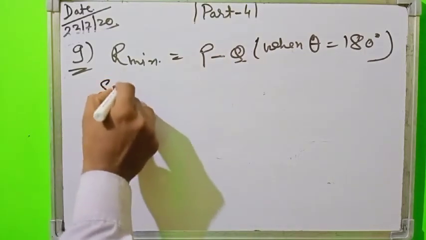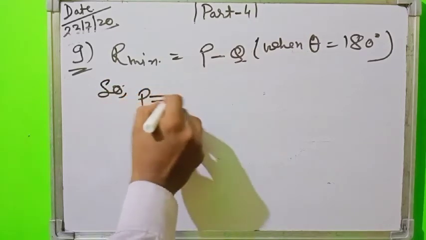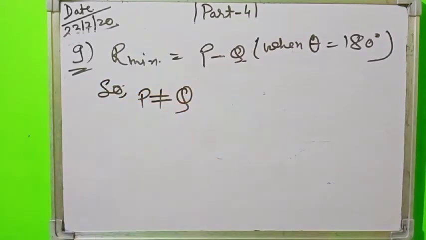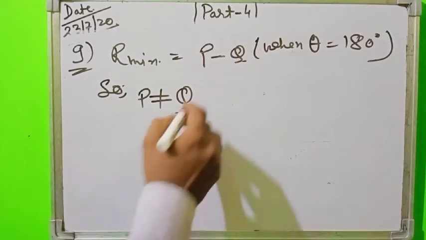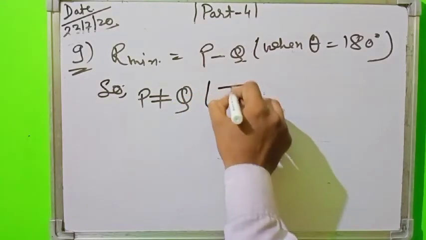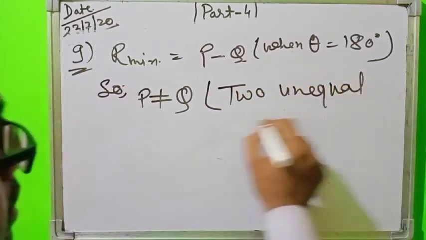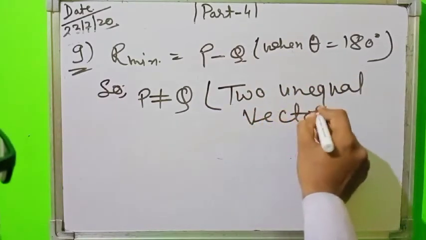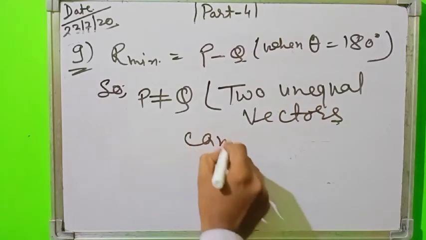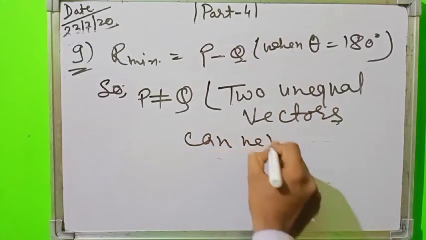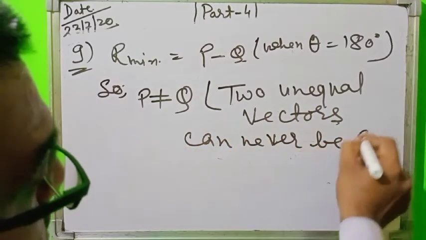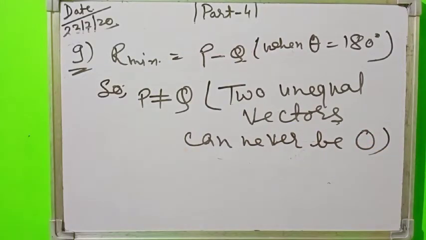So P is not equal to Q. Two unequal vectors can never give a resultant of 0.